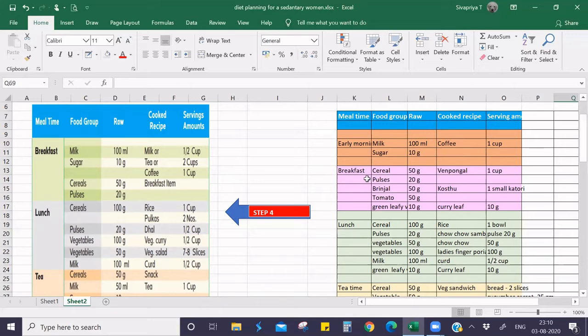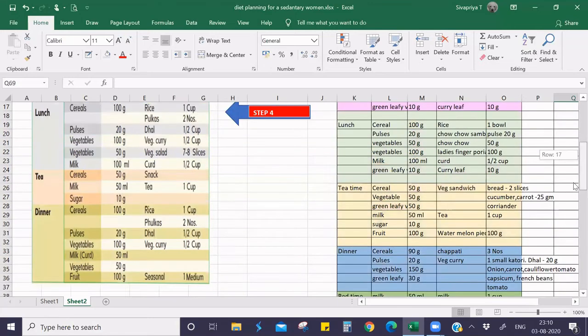Then for breakfast, I am giving Ven Pongal with brinjal kustu. So the ingredients I have added are 50 grams of cereals and 20 grams of pulses. And for vegetable kustu, I have added 50 grams of brinjal, tomato, green leafy vegetables. So these are the raw ingredients I have added, and this is the menu for the breakfast. So Ven Pongal is 1 cup and kustu is 1 small katori. I have also added from green leafy vegetable, curry leaf of 10 grams.